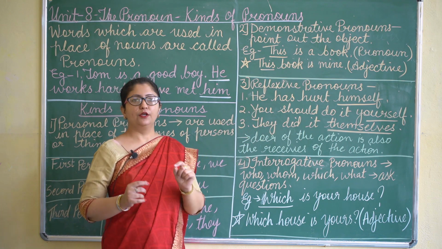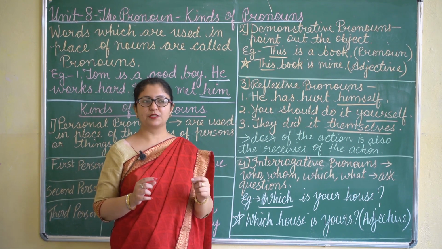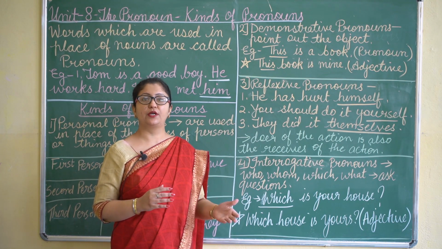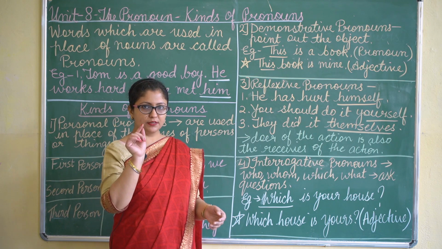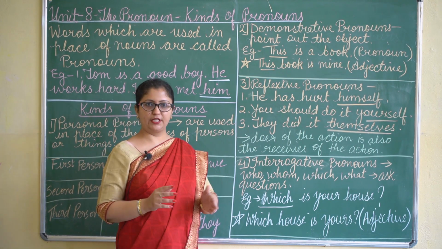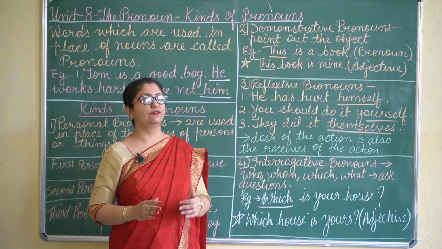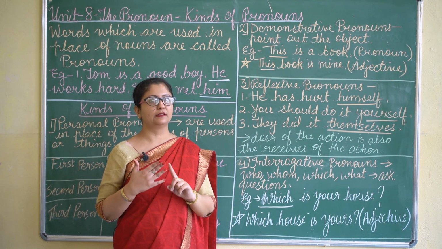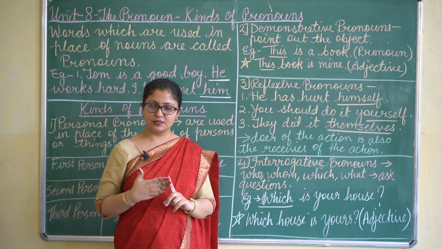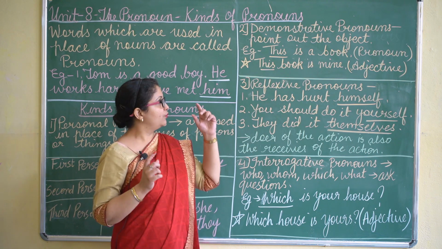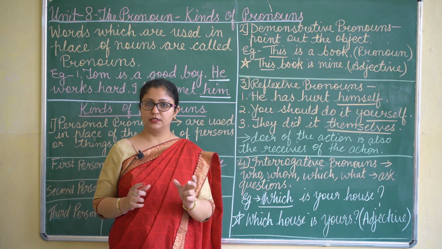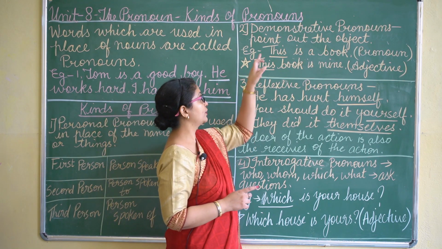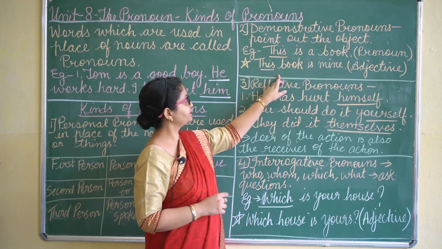Now here you must be remembering that in adjectives also we had demonstrative adjectives. So there is a difference between demonstrative pronoun and demonstrative adjective, because the words are the same: this, that, these, those. The words are the same, but where you are placing it will show you the difference. For example, we will look at these two sentences.